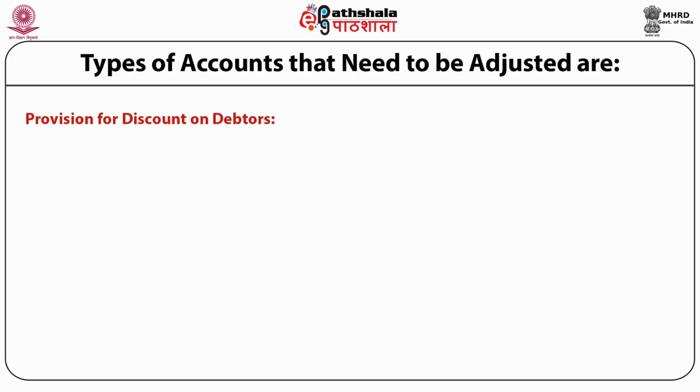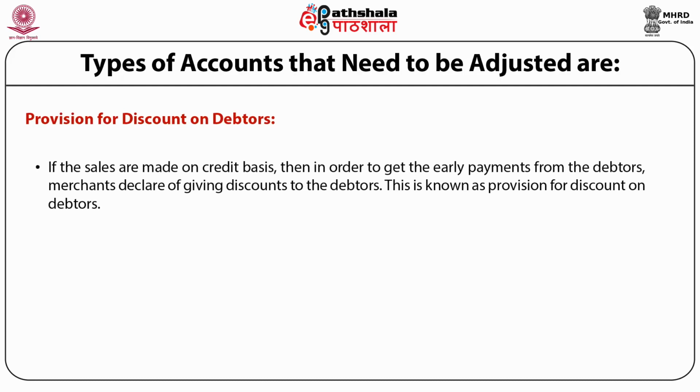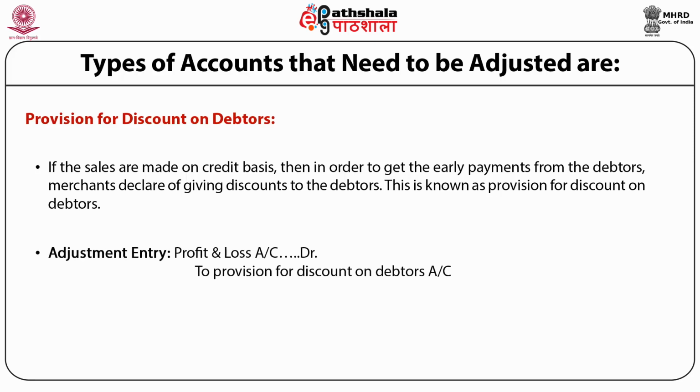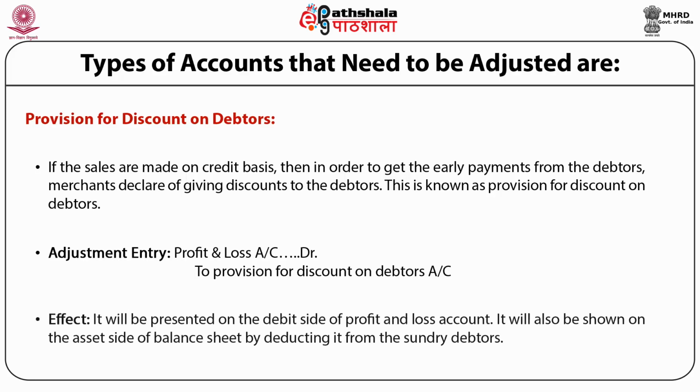Provision for discount on debtors. If the sales are made on credit basis, then in order to get the early payments from the debtors, merchants declare giving discounts to the debtors. This is known as provision for discount on debtors. And the adjustment entry will be profit and loss account debited to provision for discount on debtors account. Effect on financial statements, it will be presented on the debit side of the profit and loss account. Further, it will be shown on the asset side of the balance sheet by deducting it from the sundry debtors.